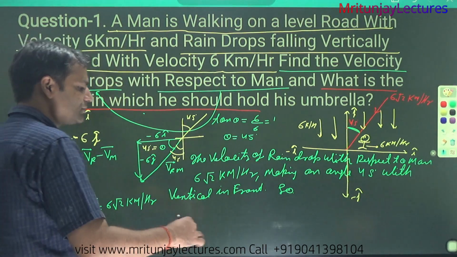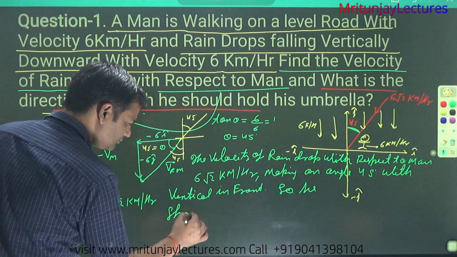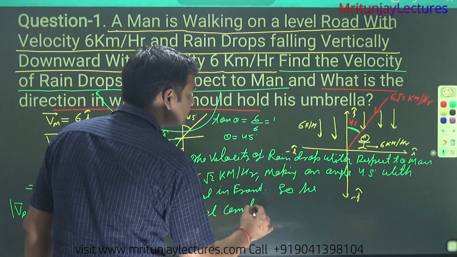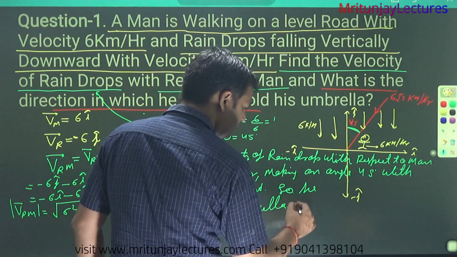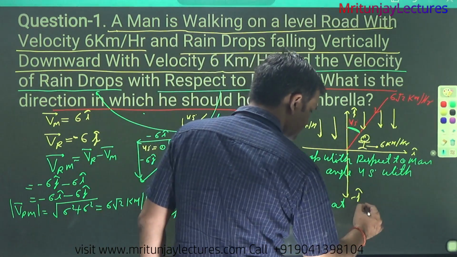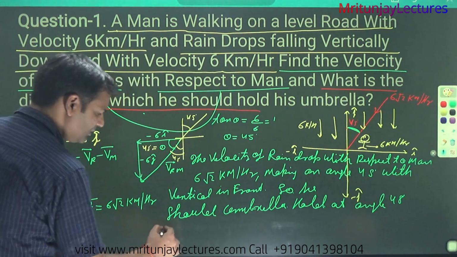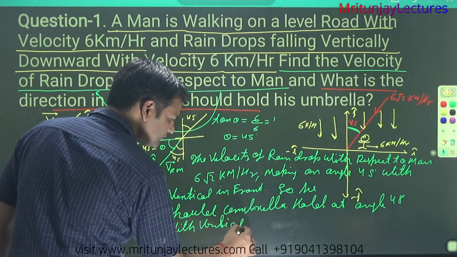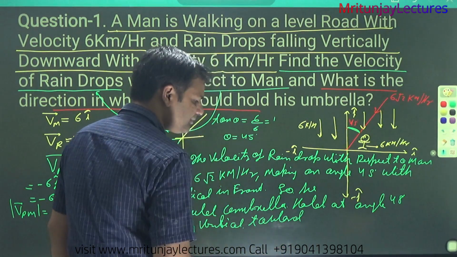Now next one, what is the direction in which he should hold his umbrella? So you can say that he should hold the umbrella at an angle of 45 degrees with the vertical toward his front.